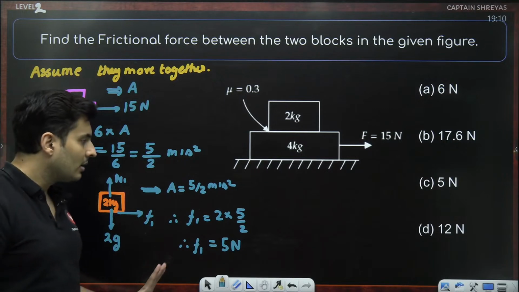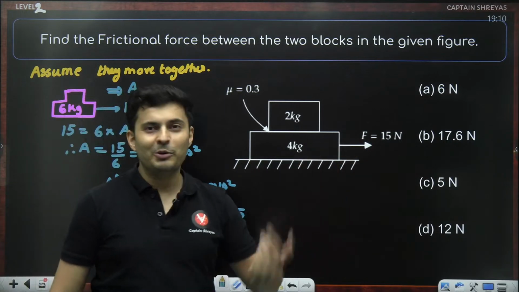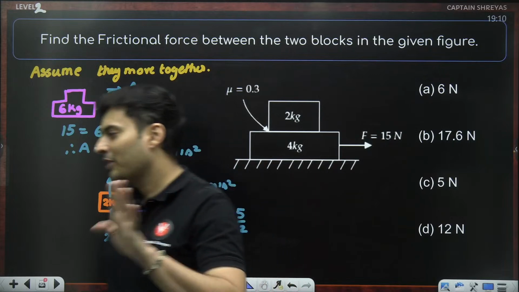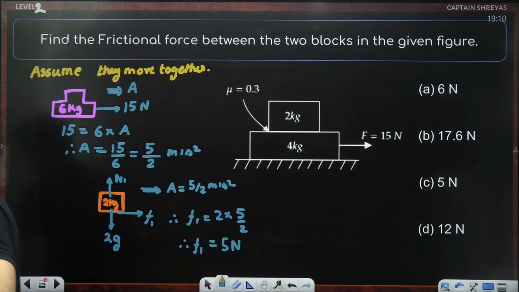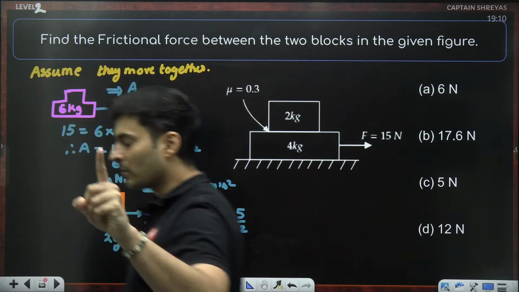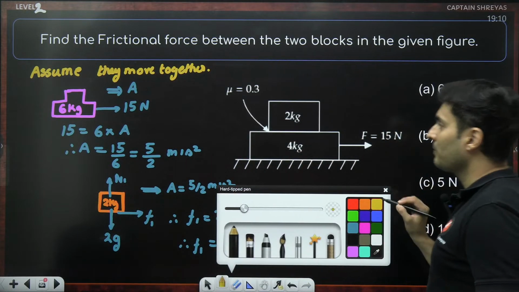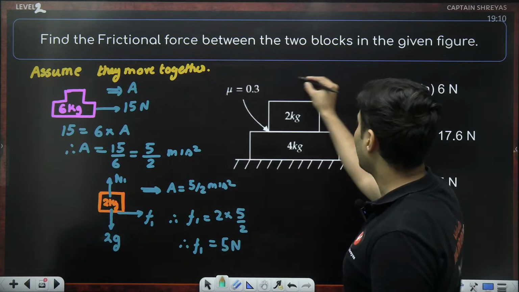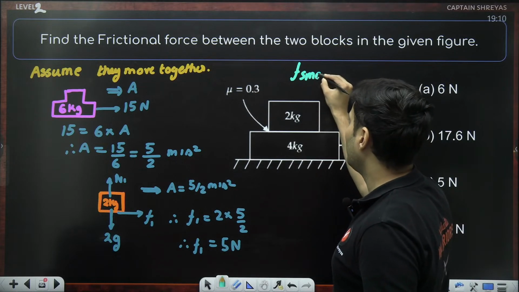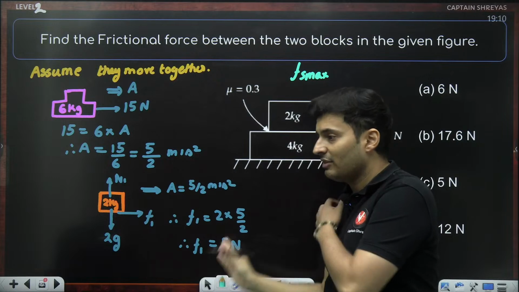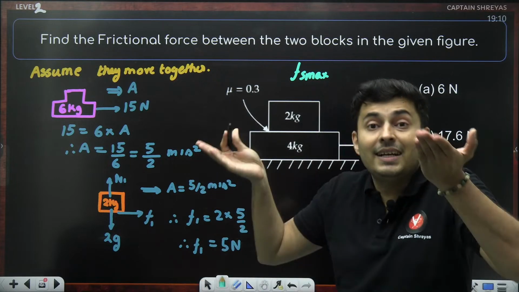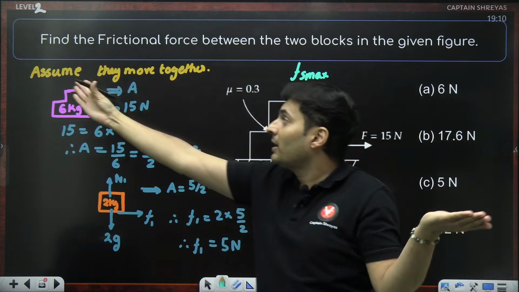Is that clear? So he'll be like, sir, I will mark 5 Newton. No, don't do that. Don't mark friction as 5 Newton, guys. That is wrong. We do not know whether it is correct or wrong. You have to check one thing, and that is Fs max. What is the maximum force? What if this friction which is being demanded is exceeding the Fs max? That means whatever I have assumed is wrong.